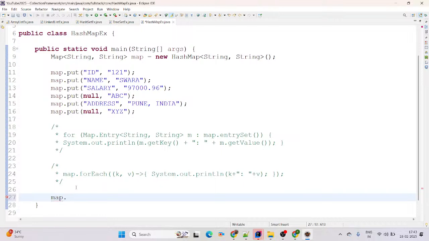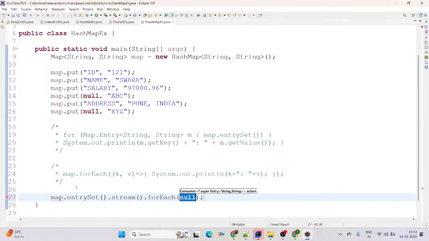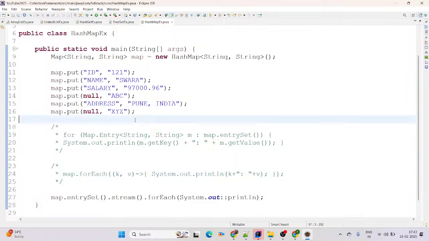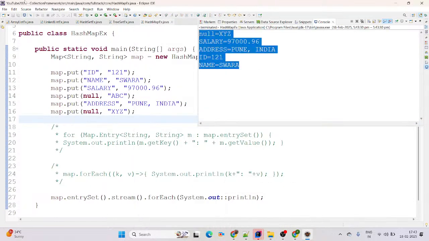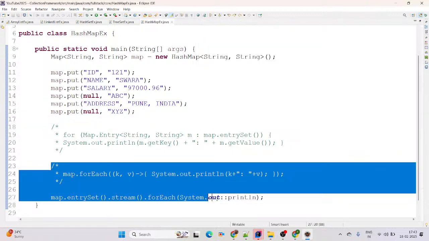Then you can simply use entrySet().stream().forEach and use System.out::println as a method reference. Now run as Java application and it will give us the output. See one screen. Perfect. Like this, by using Java 8 as well, you are able to iterate the key value pairs.